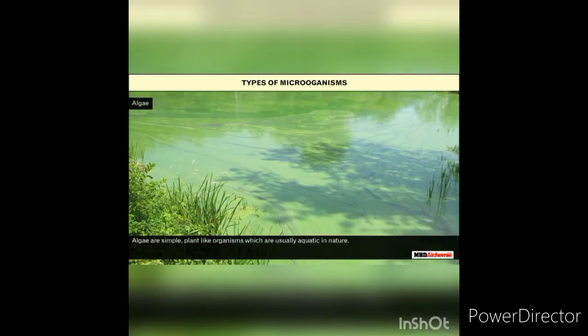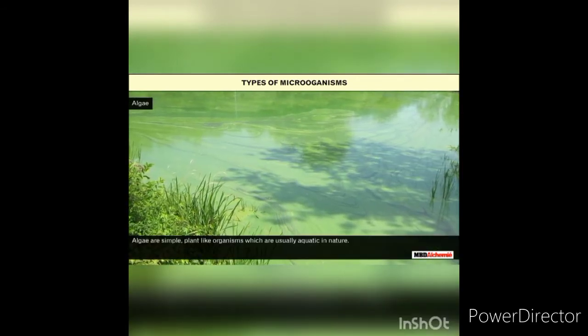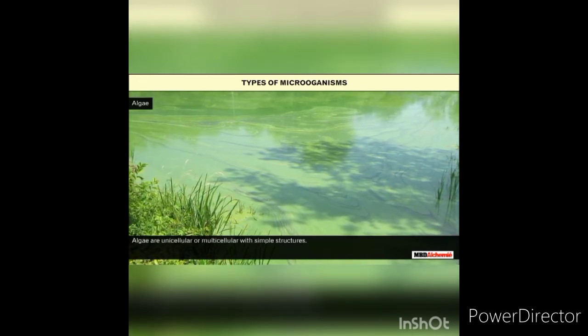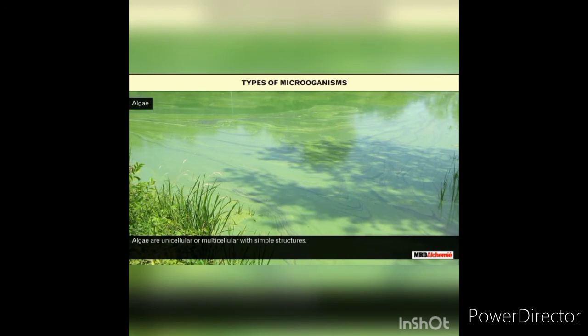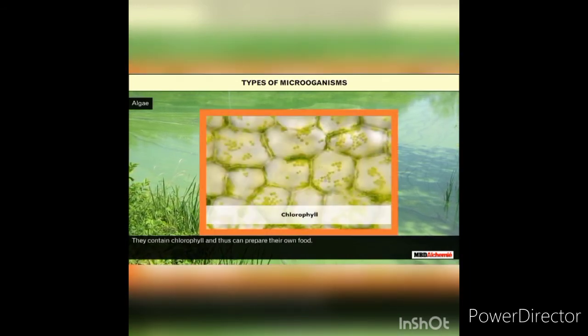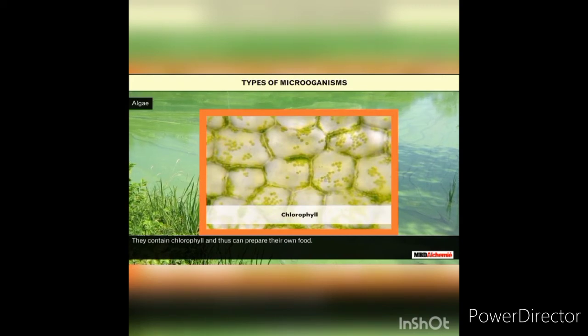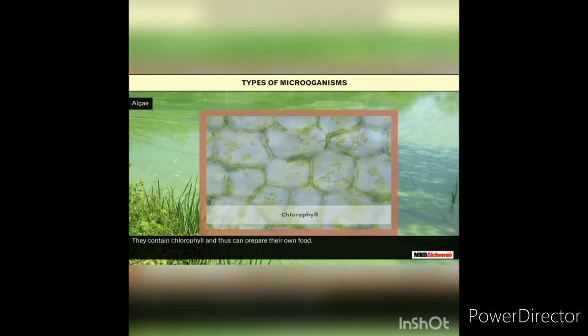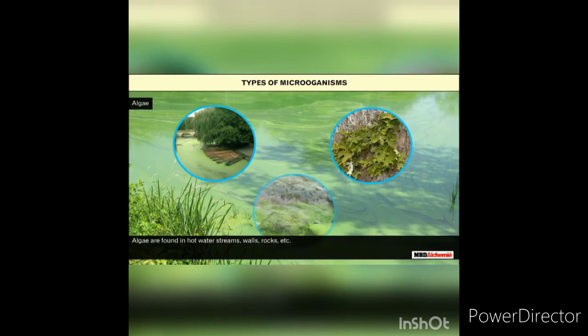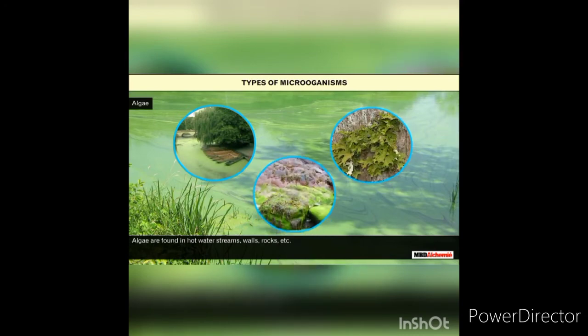Algae. Algae are simple plant-like organisms which are usually aquatic in nature. Algae are unicellular or multicellular with simple structures. They contain chlorophyll and thus can prepare their own food. Algae are found in hot water streams, walls, rocks, etc.